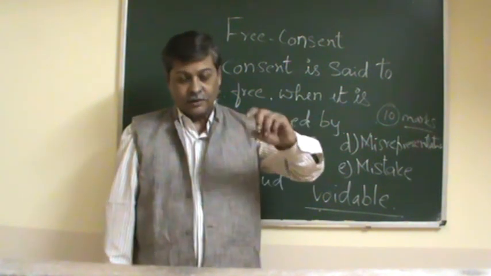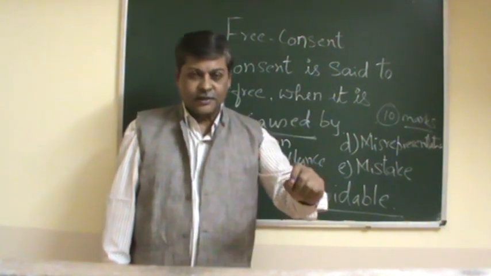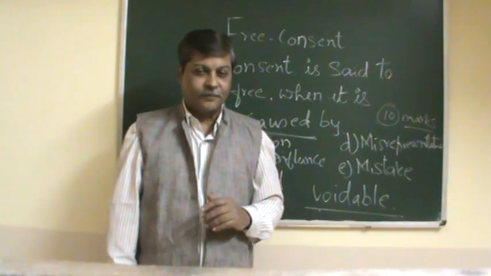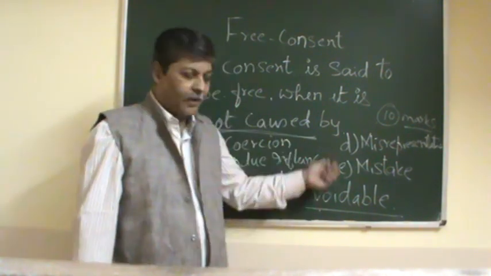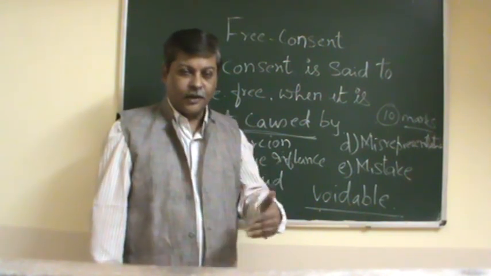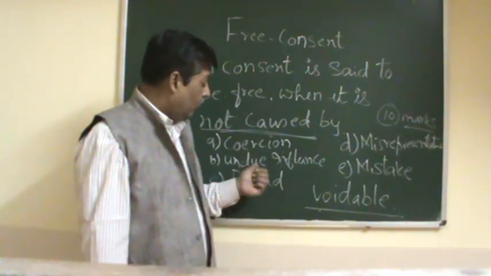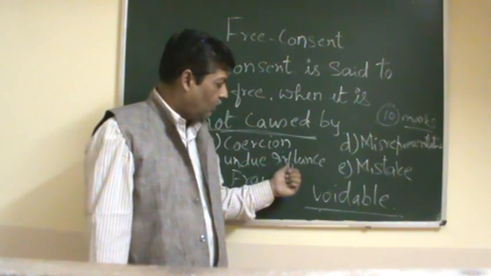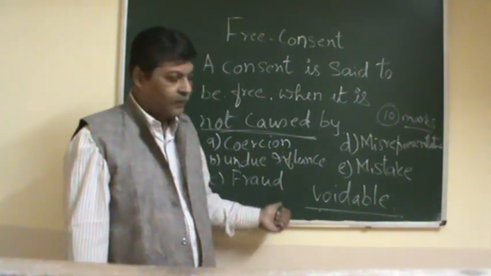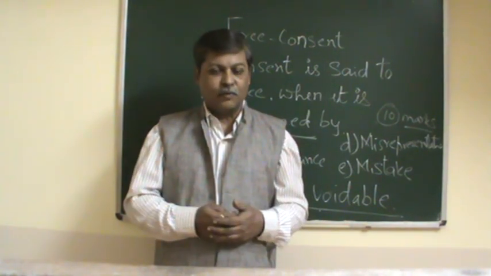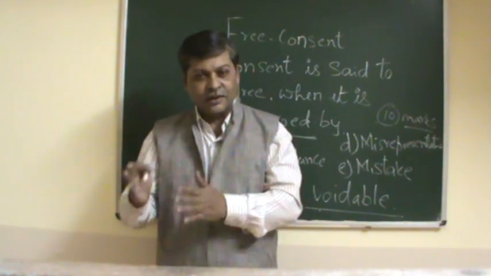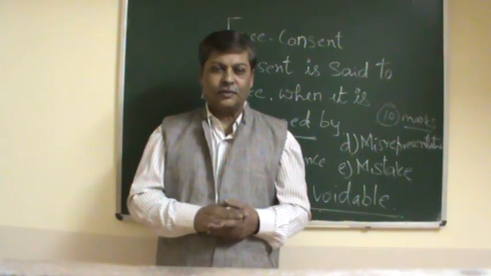So we have discussed today what is consent, what is free consent, and when the consent is said to be free, when it is not caused by any one of these methods. In the next class, we will continue with the discussion of these elements, coercion, undue influence and others, what they mean and what the examples are for these. We will try to understand it in the next class. We will continue that. Thank you.